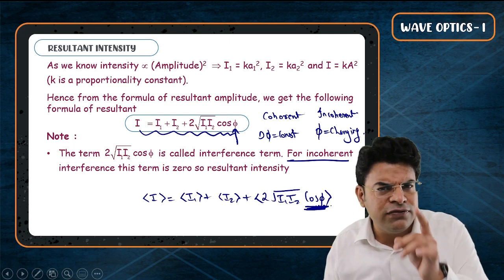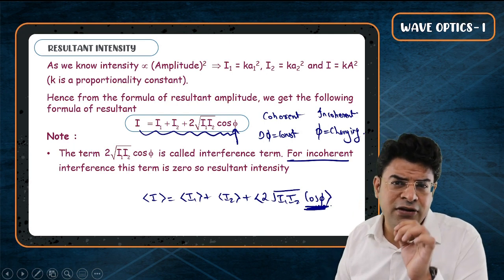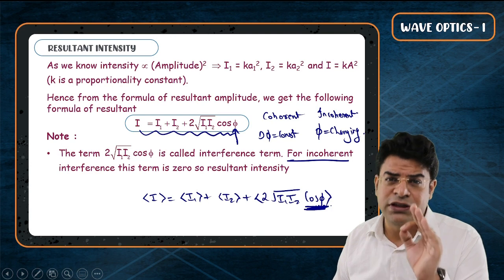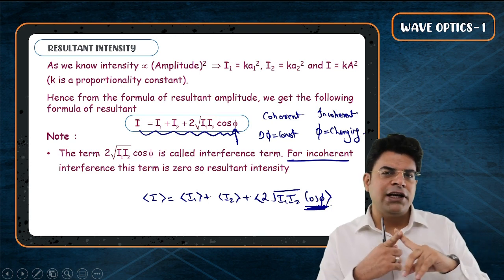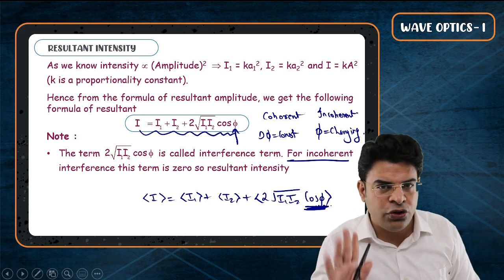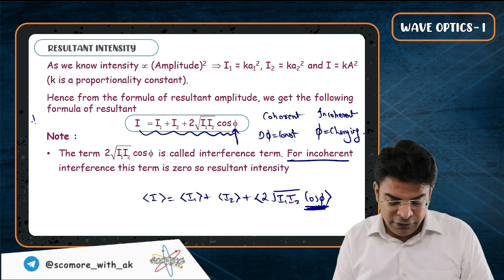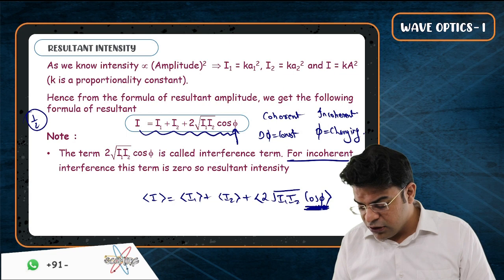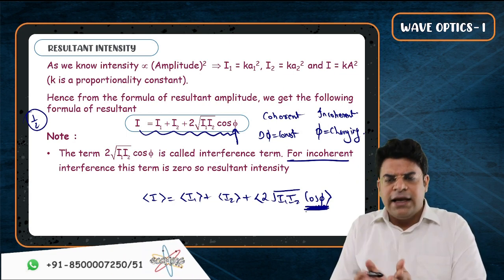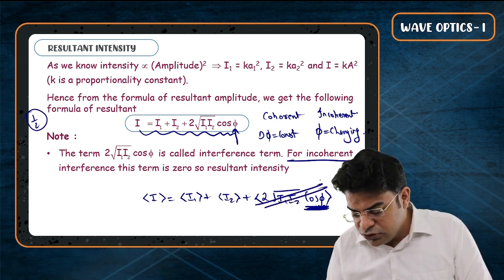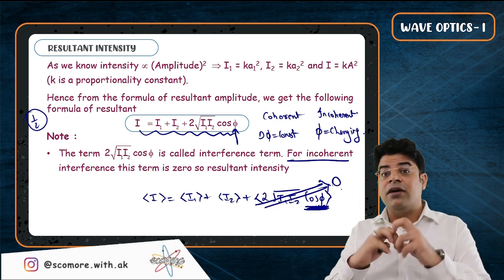What is the average value of cos theta in one complete cycle? I think that you guys know this by now. The average value of sin theta and cos theta over one complete cycle is 0. The average value of sin square theta and cos square theta over one complete cycle is half. Now, since you have cos phi, over one complete cycle its average value will be 0. So over one complete cycle, this third term will be 0.